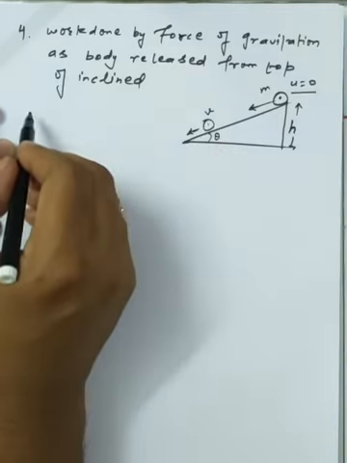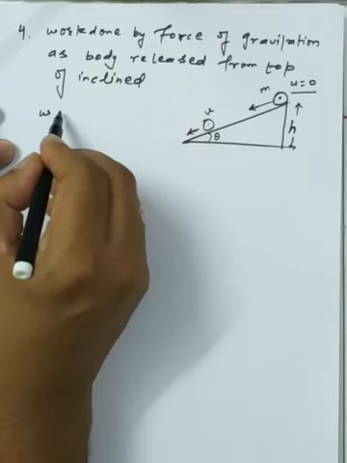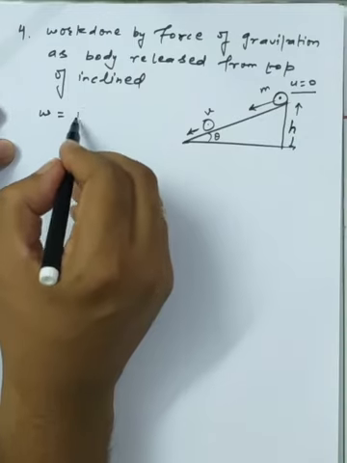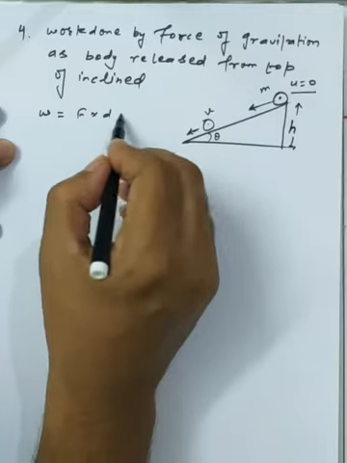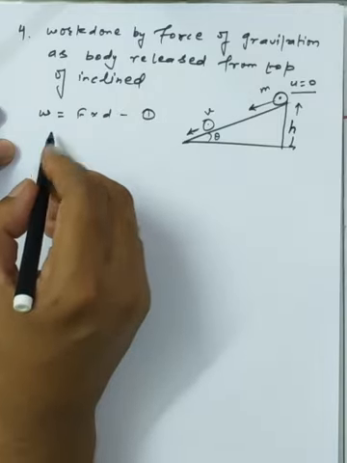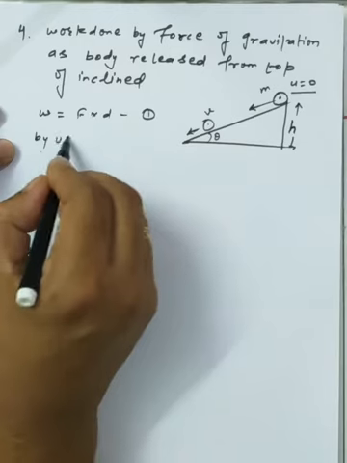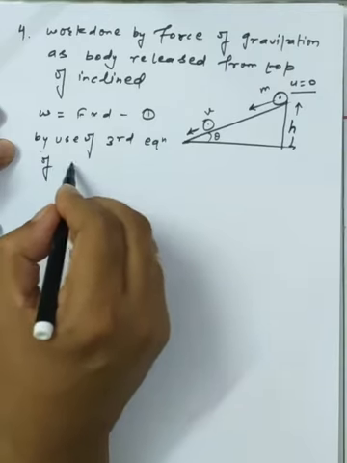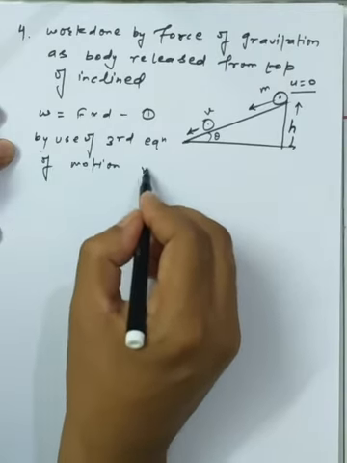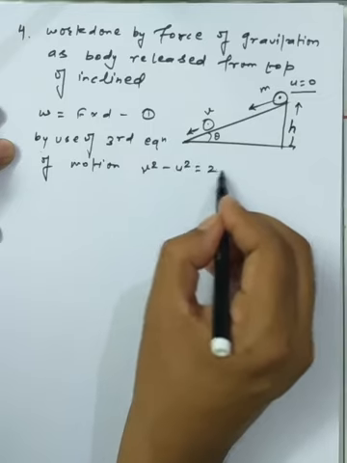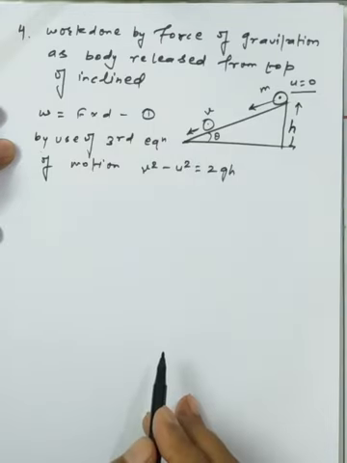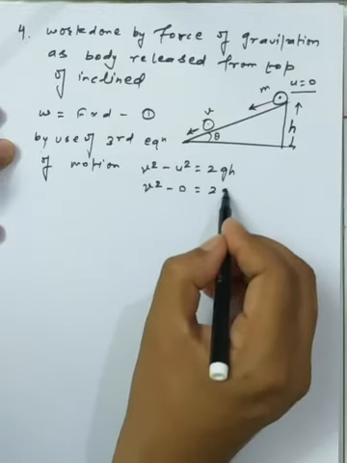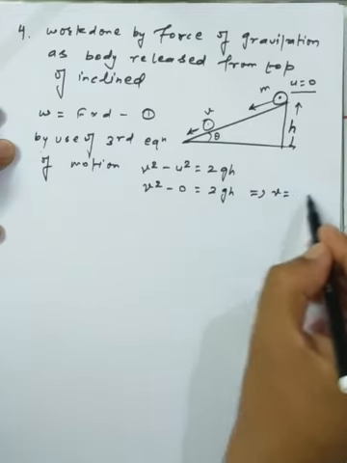So what is the work done by the force of gravitation we have? We assume that W is equal to force into displacement. But here we are starting with the basic part, by use of the third equation of motion, that is v square minus u square is equal to 2gh. We are using the concept of the vertical equations of motion. So as I assume v square minus 0 is equal to 2gh, easily I can write that v is equal to under root 2gh.